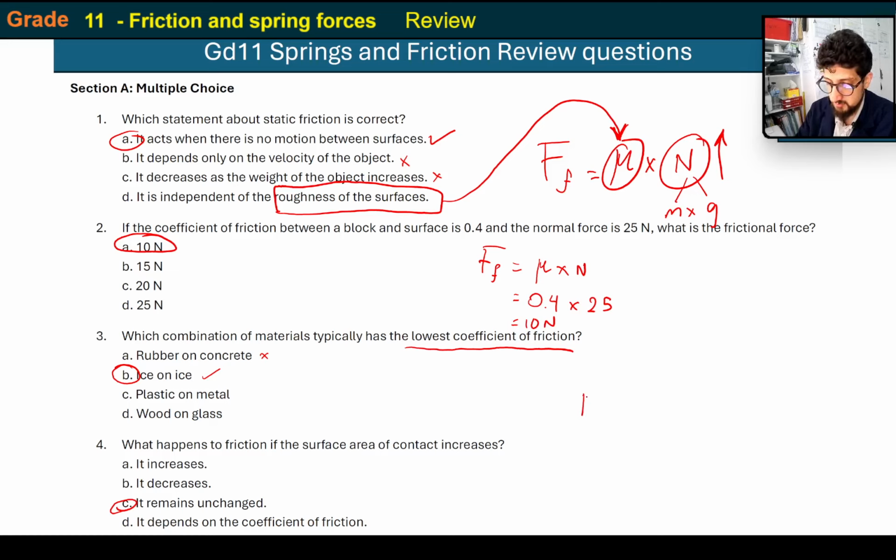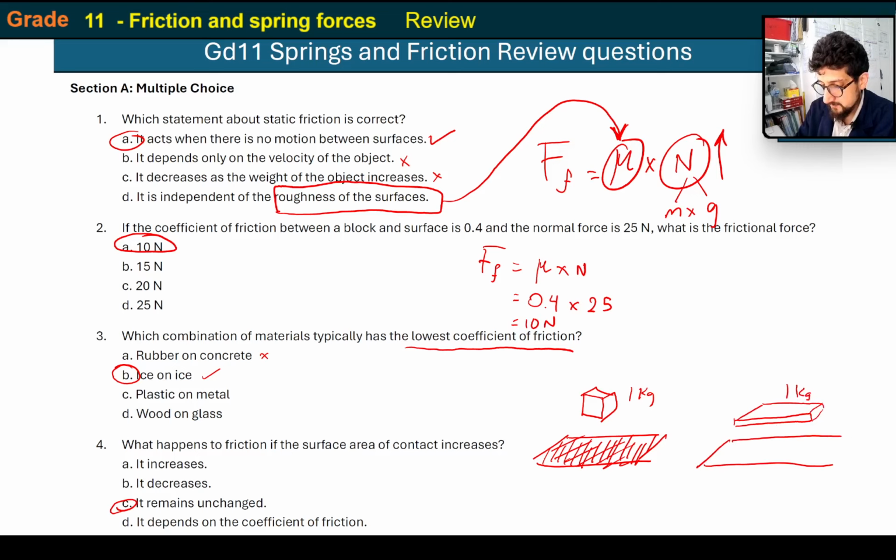So let's say, for example, we have a 1 kilogram block. So this is 1 kg. And this is the surface that it's in touch with. Okay, so this is some sandpaper or whatever. Now, obviously, there's quite a bit of friction between the block of wood and the sandpaper, right? Now, what if I take the same block of wood and I flatten it and I make it like that? It's still 1 kilogram, but now the area of contact is a lot more. Okay, does that mean the friction has now increased?